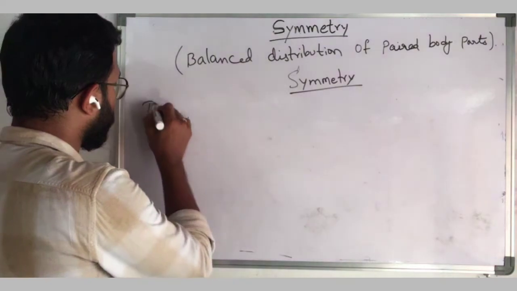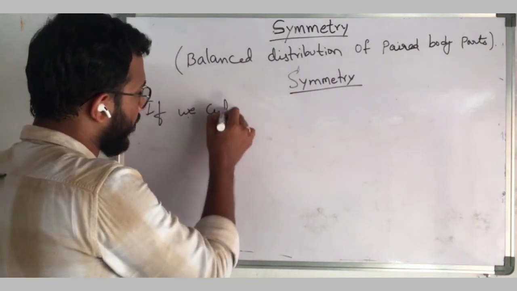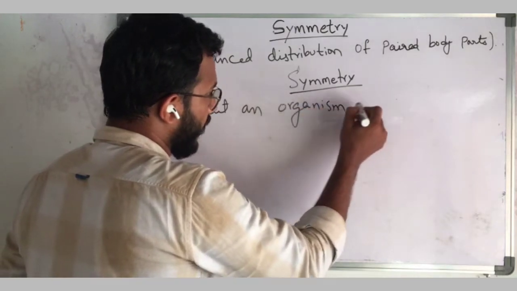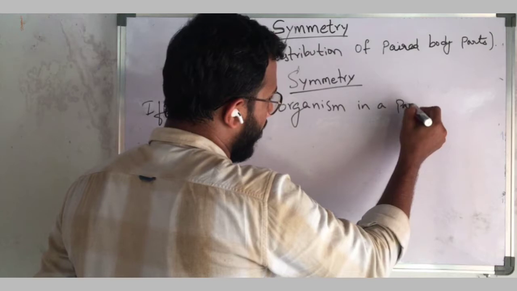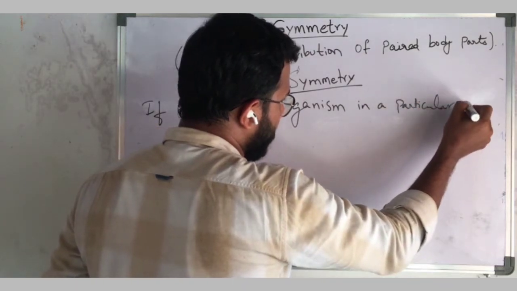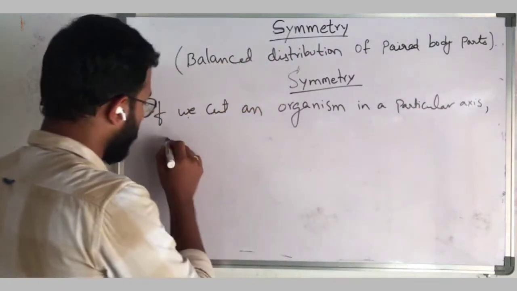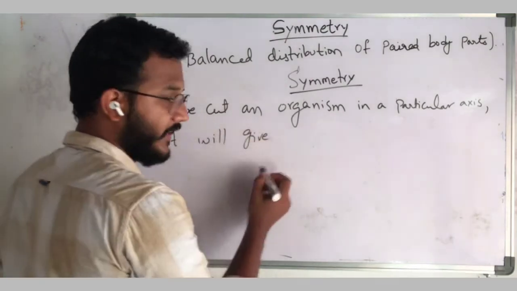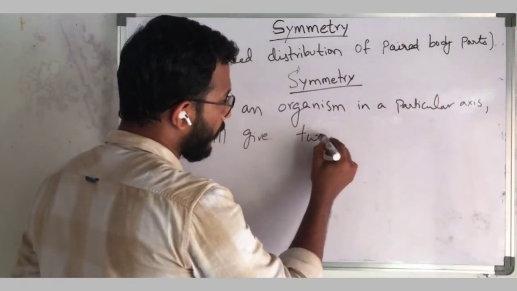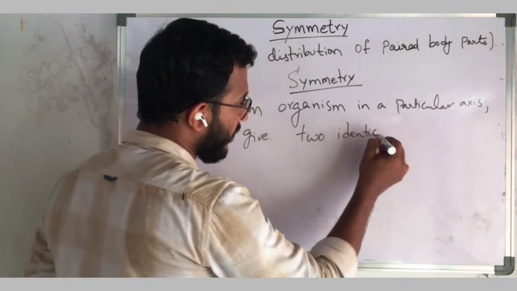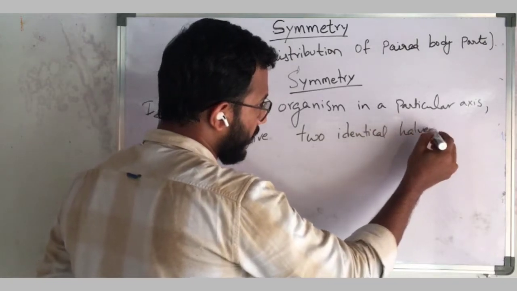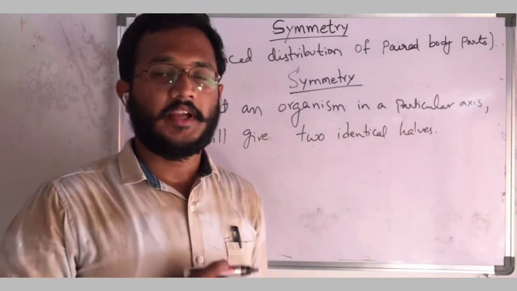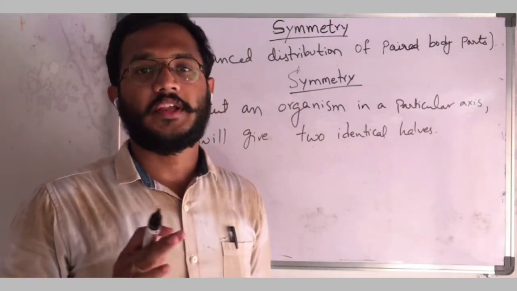If we cut an organism in a particular axis, it will give two identical halves. So exactly the animal will divide. If we cut an organism, it will exactly divide into two equal halves.